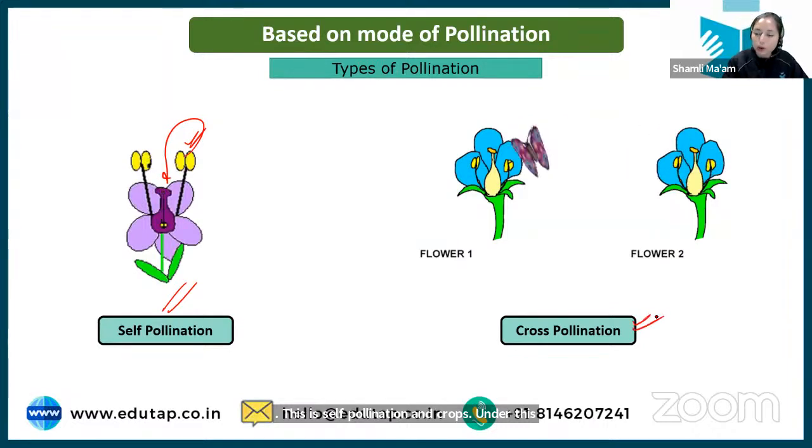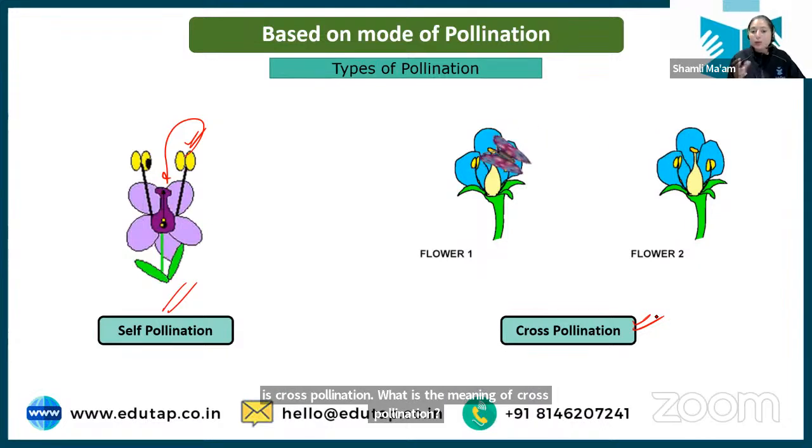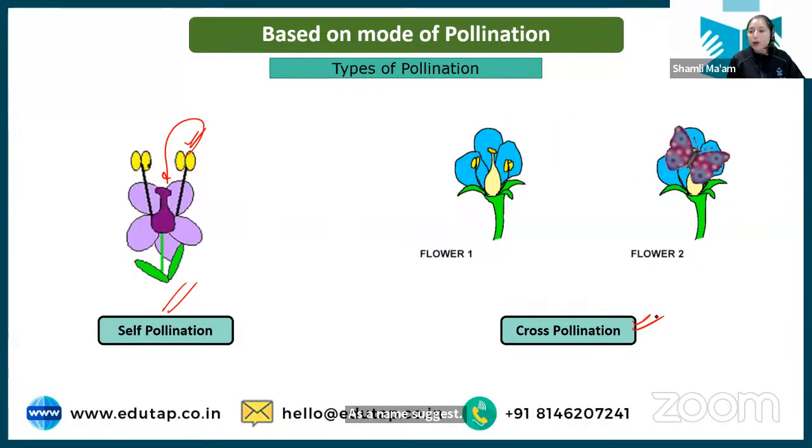Next we have cross-pollination. What is the meaning of cross-pollination? As the name suggests, there is some agent which is required to take pollen from one plant to the female part of another plant.